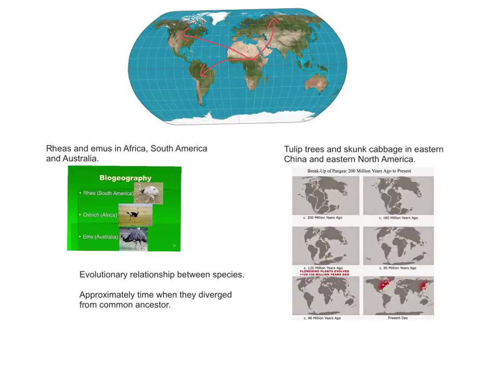And now there are some examples. Rheas and emus in Africa, South America, and Australia share a common flightless ancestry. One more example is plants. The tulip trees and skunk cabbage in eastern China and eastern North America. Also, there is a gap between these 2 areas. Darwin had no idea about the age of evolution or the time of distribution.